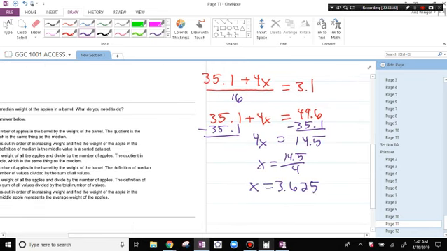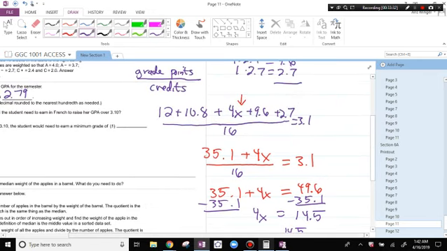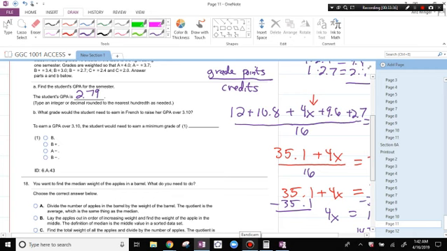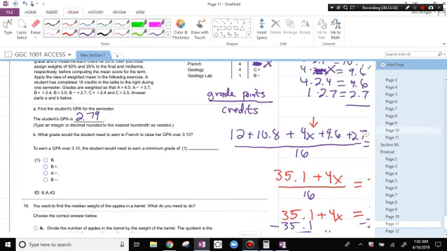What grade is that? Looking back at the scores, which one gives us 3.625? That looks like an A minus. 3.625 is an A minus. A B plus will not be good enough.